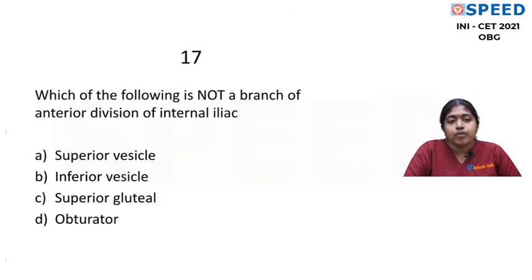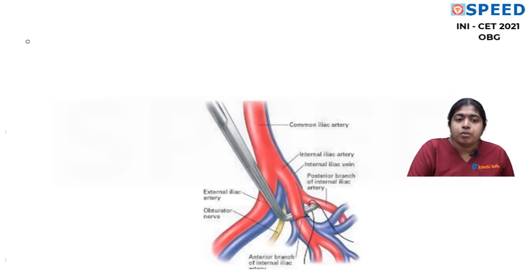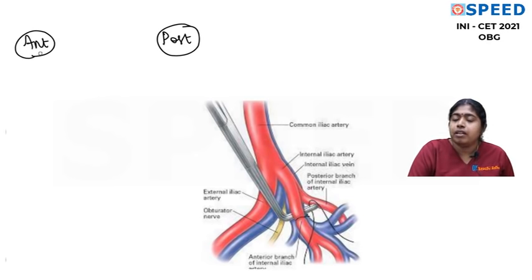Which of the following is not a branch of anterior division of internal iliac? Though we say it's an anatomy question, this question gains importance in obstetrics because internal iliac artery is very important. Internal iliac artery ligation we do where? We do it in cases of PPH. So branches of anterior division of internal iliac, posterior division. Usually you do get questions like all of the following are branches of the anterior division except.